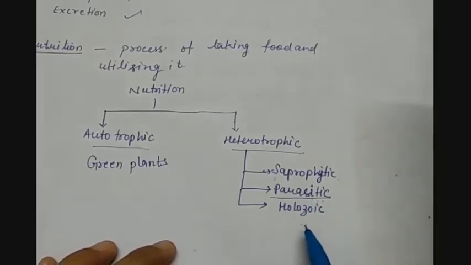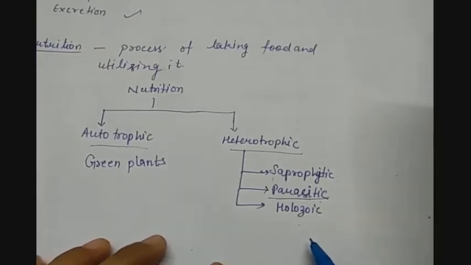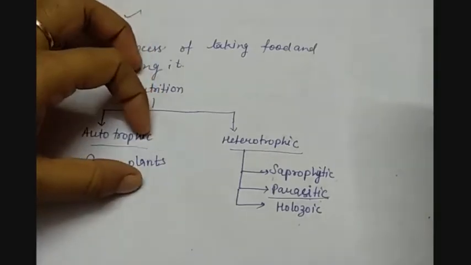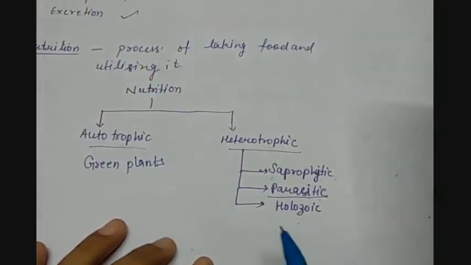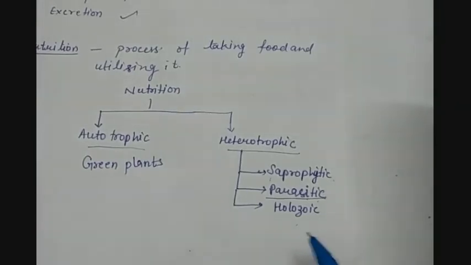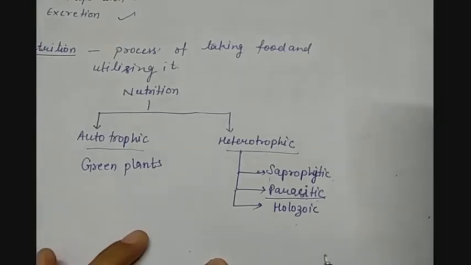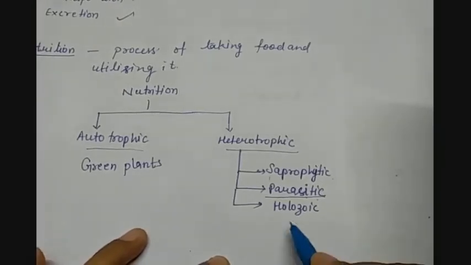Then we have holozoic nutrition. Holozoic nutrition is a type of heterotrophic nutrition in which the living organisms take the food as a whole. That means they have the capability to digest the food. So they intake food of any kind, of any variety, and they digest it in their body. For example, human beings, most of the animals.